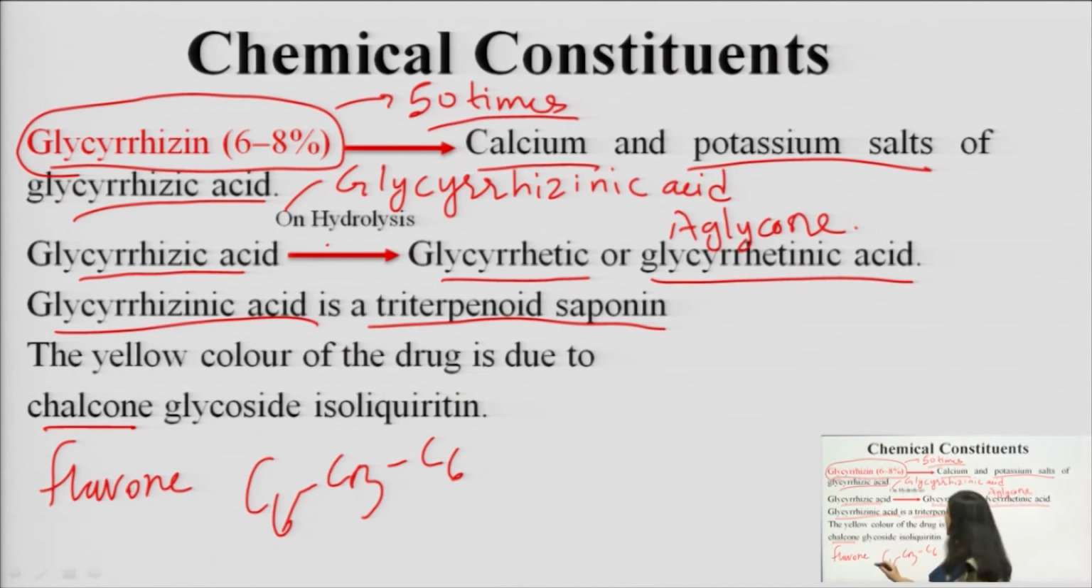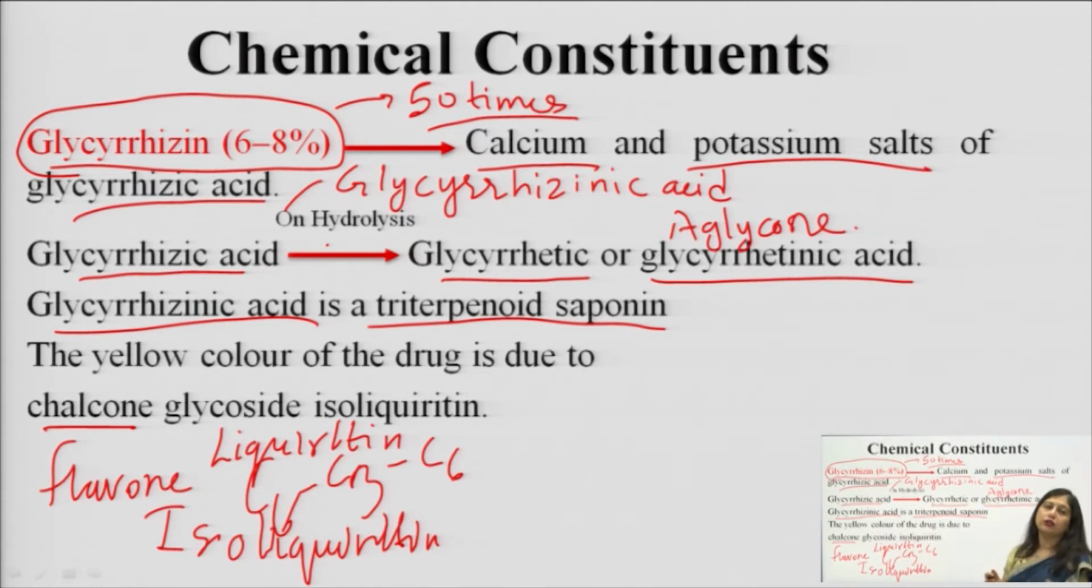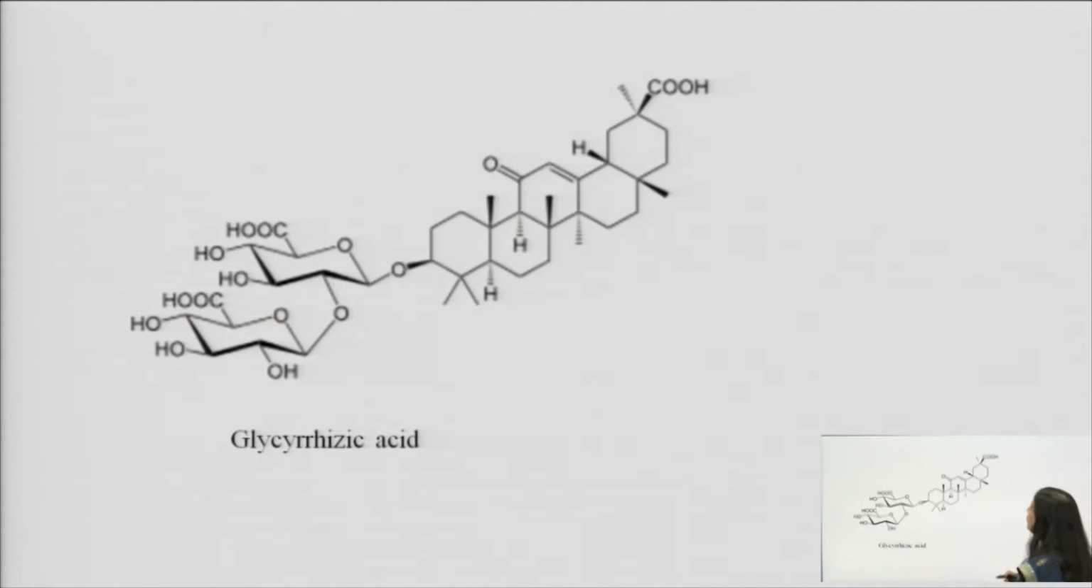So, we have one compound known as liquiritin and another compound known as isoliquiritin. Liquiritin is a flavone and isoliquiritin is a chalcone. So, it is, you can say, interconverting into a chalcone. The flavone is getting converted into a chalcone. Both are present in this licorice and they are also responsible for many of the activities of licorice.